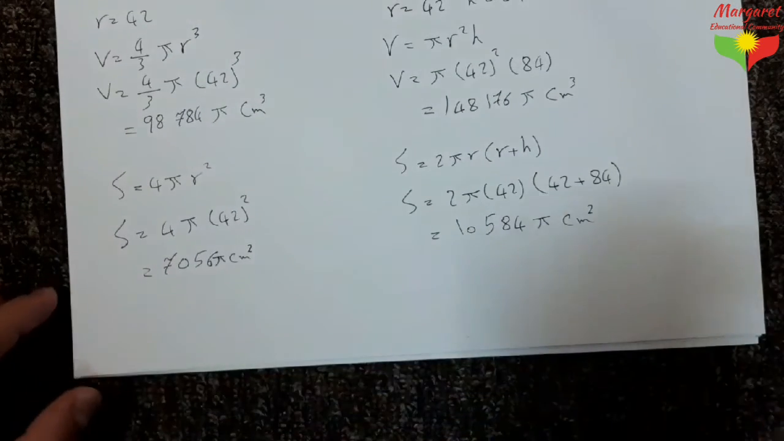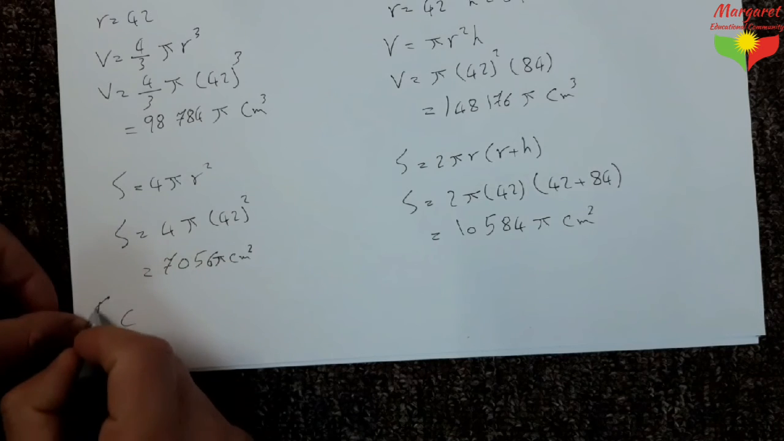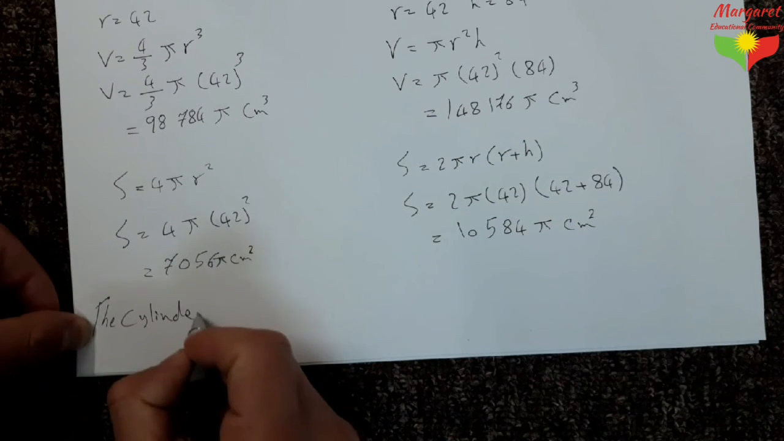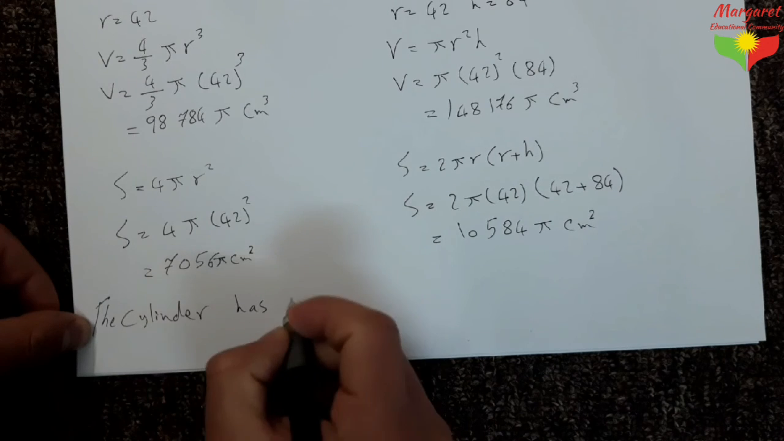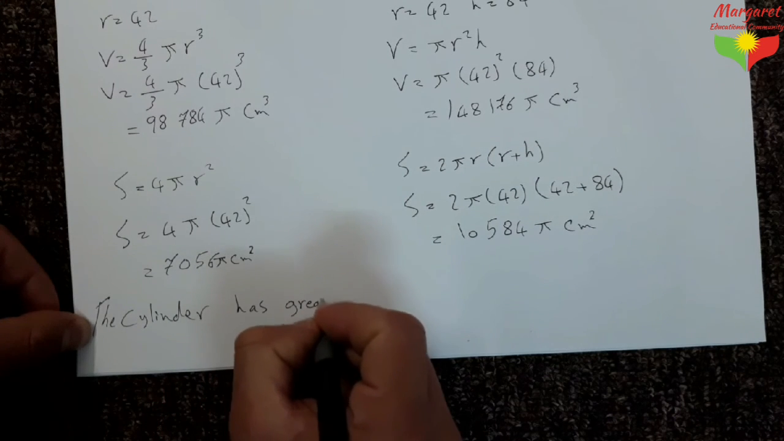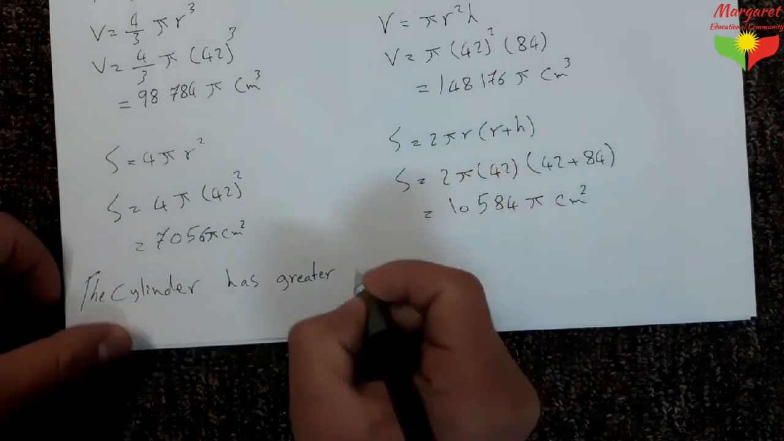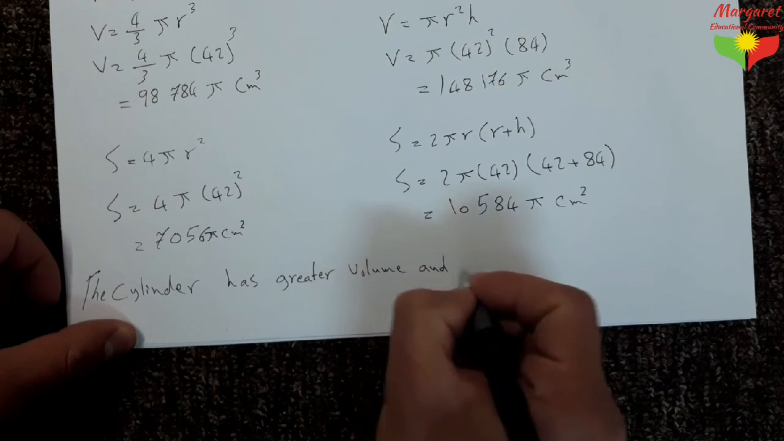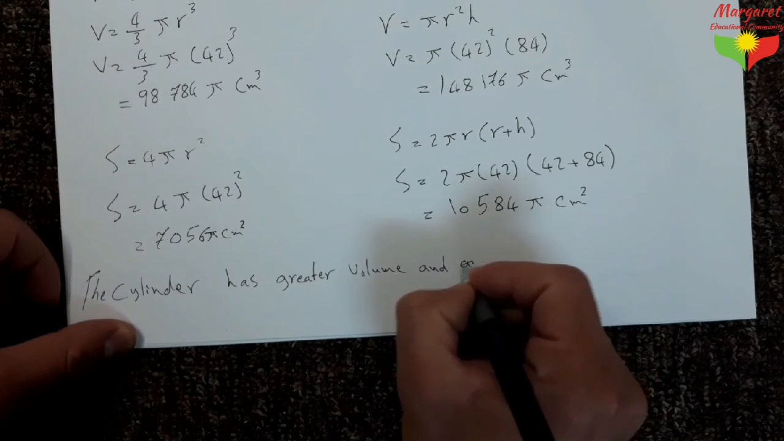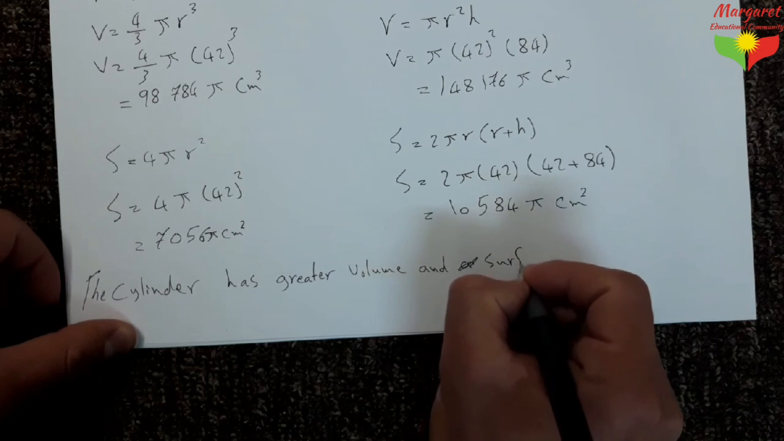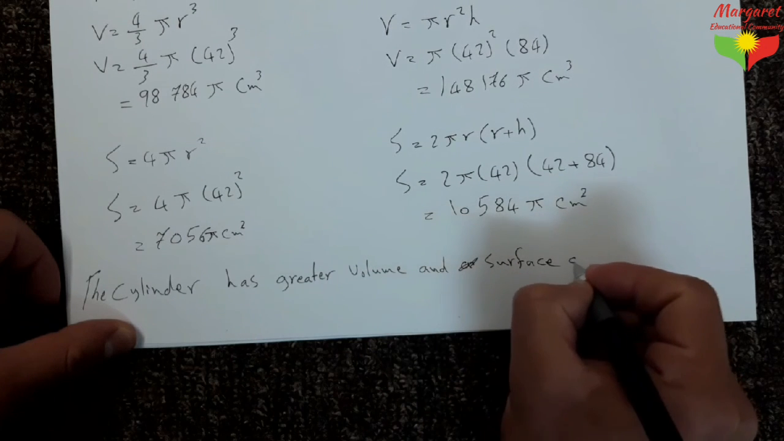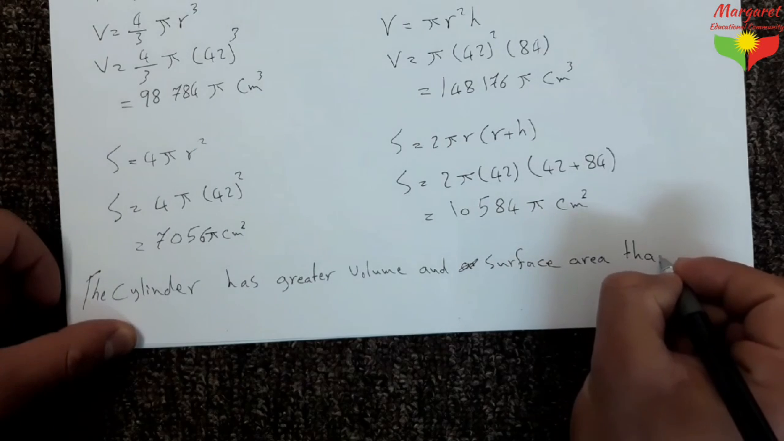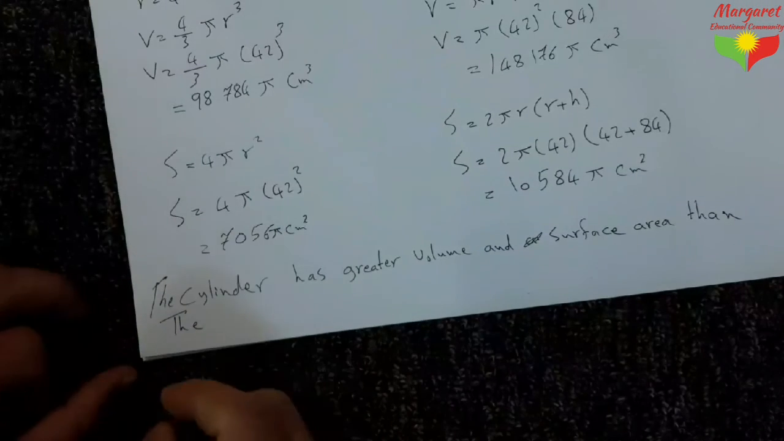So, the cylinder has greater volume and surface area than the sphere.